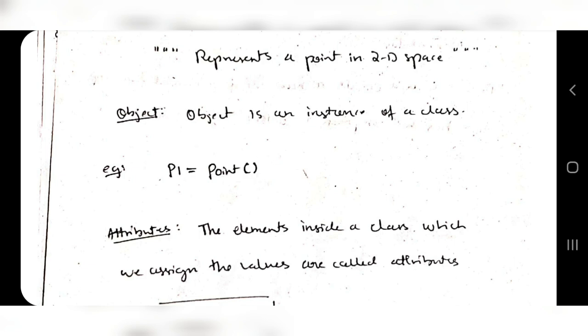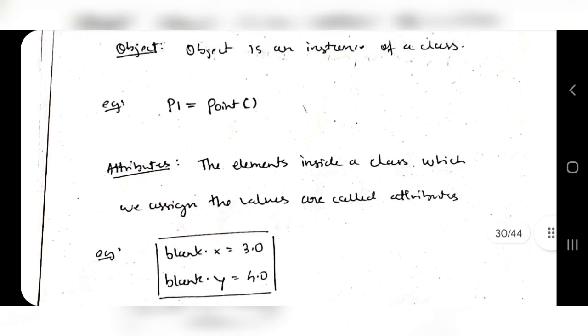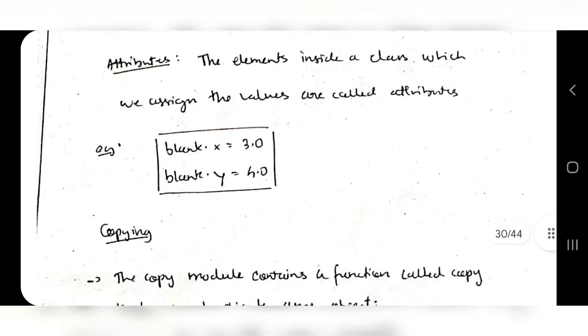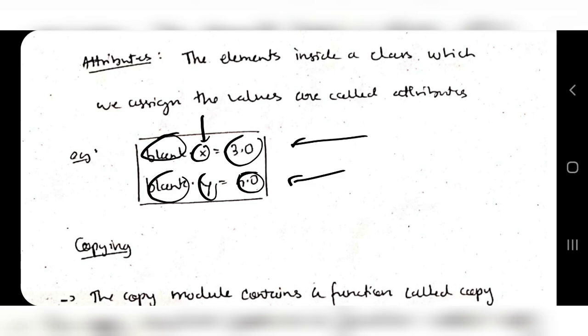Okay, and the elements inside the class are called attributes. So in the attributes we will add values, like for example in the class Point we have x and y. In 2D representation, an x value and a y value will be there, so that is stored here, those are the attributes. So if there is an object created, blank dot x is equal to 3, blank dot y is equal to 4, that will be stored in the blank's x and y attributes. X and y are called the attributes.